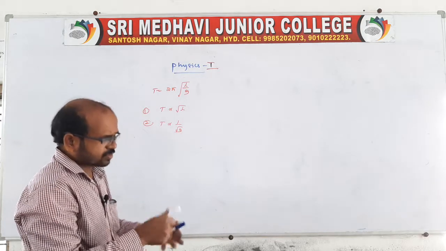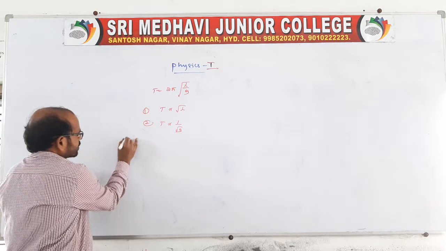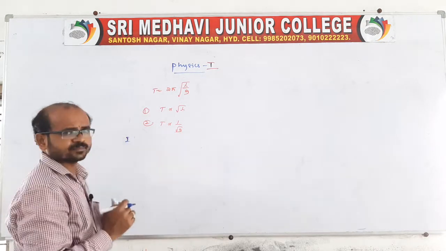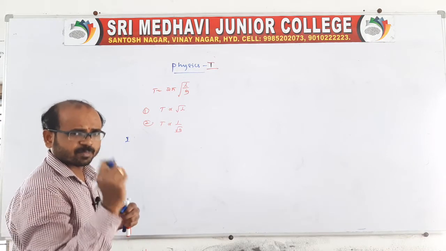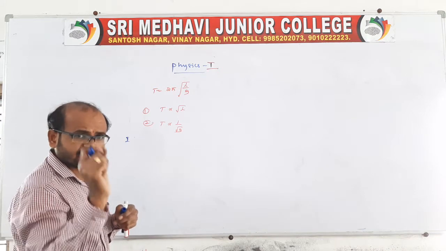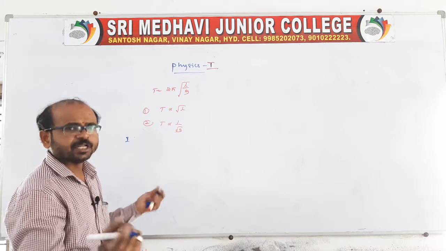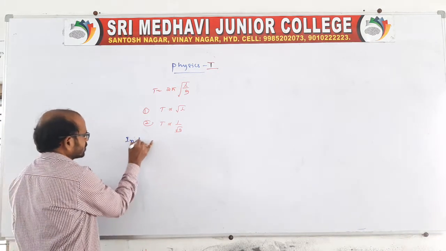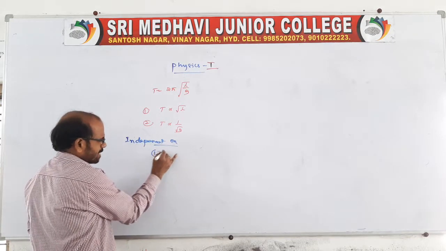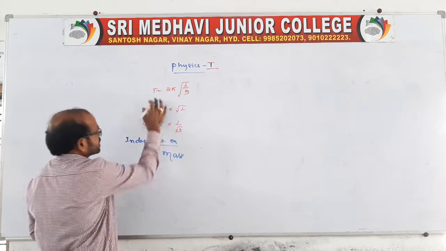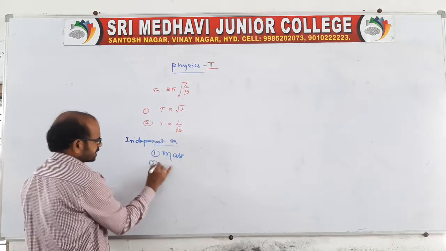And tell me one more, does it depend on the mass of the body? Does it depend on the shape of the bob, the size of the bob? Does it depend on angle? It's independent. Independent of mass, of course. Second, size.